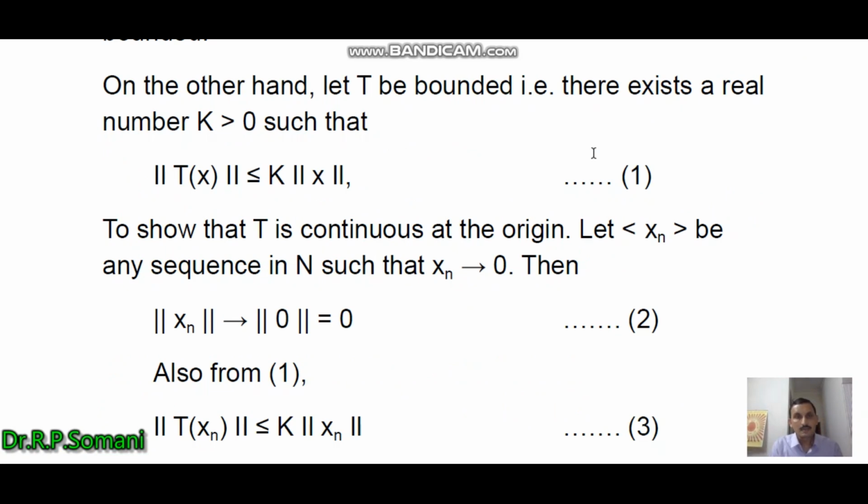For the converse part, on the other hand, let T be bounded. That is, there exists a real number k greater than 0 such that norm of Tx is less than or equal to k into norm x. Then we have to show that T is continuous at the origin, and for this we consider a sequence. Let xn be a sequence in N such that xn tends to 0. Then norm of xn tends to norm of 0, and the value of norm 0 is 0.